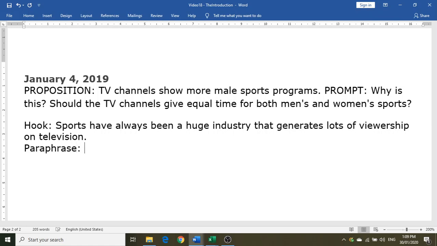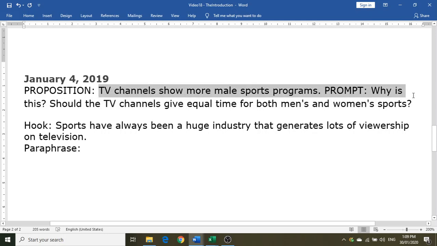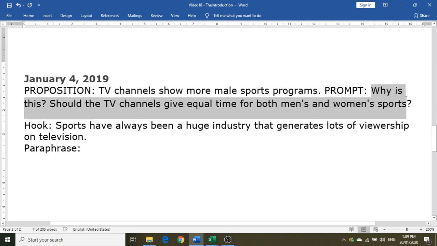Okay, so the paraphrase is really easy because all you need to do is just rephrase all of this. So we'll just paraphrase this part, and as regards the prompt, we'll paraphrase that.